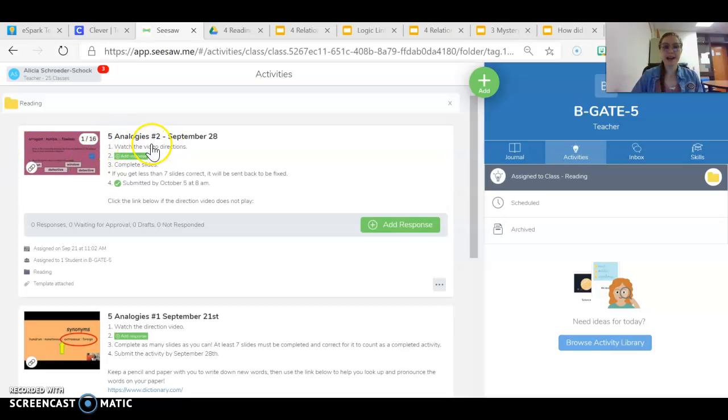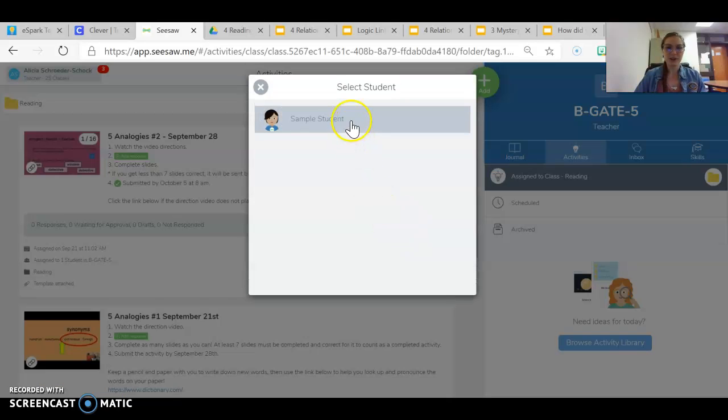This is fifth grade Analogies number 2. You got started with Analogies number 1 last week. We're going to continue on with that. This is coming out Monday, September 28th. You have until Monday, October 5th at 8 a.m. to get that into me. If you get less than 7 slides correct, I will send it back to you to be fixed. All right, 16 slides altogether. Let's get started.